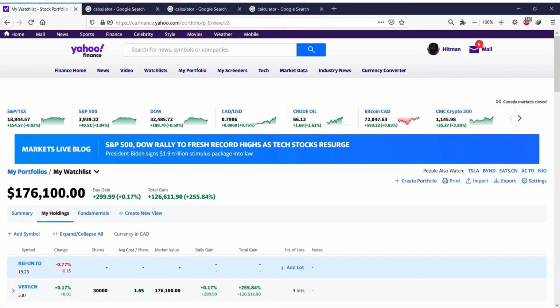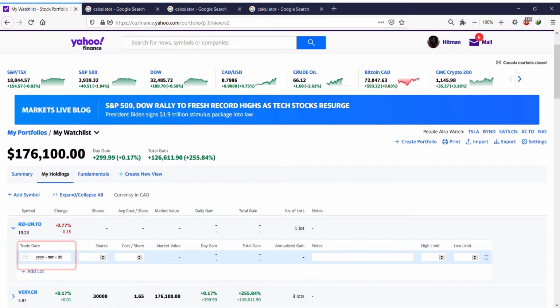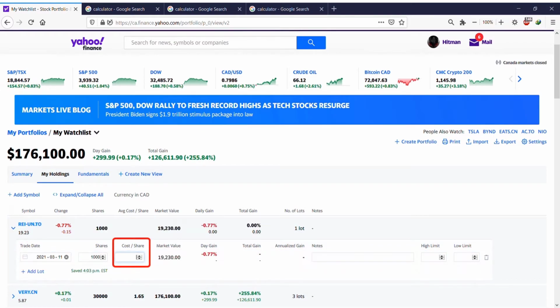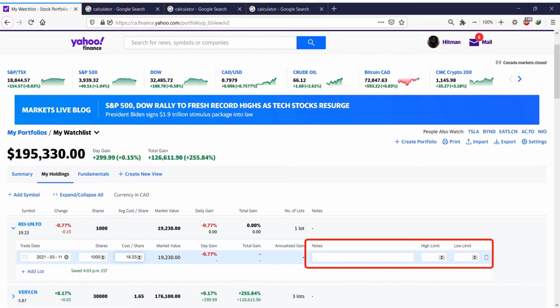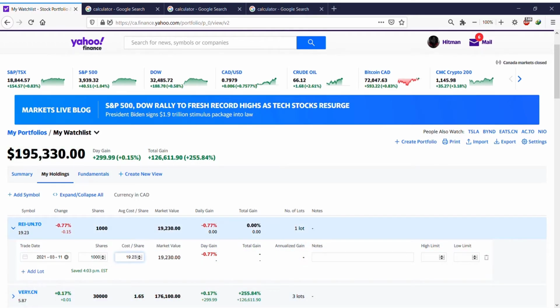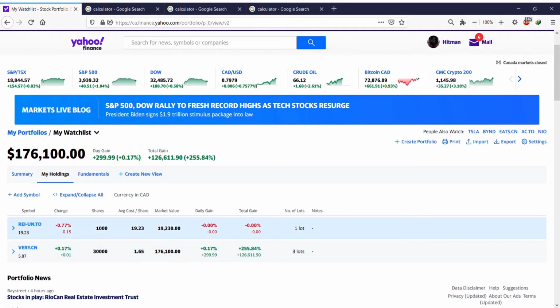Let's go to add lot. Here's where you can add lot. Let's put the date for today. Number of shares 1,000. Cost per share 19.23. Okay, so based on that, and I can put notes, and I don't really touch anything else. So that's how it is.